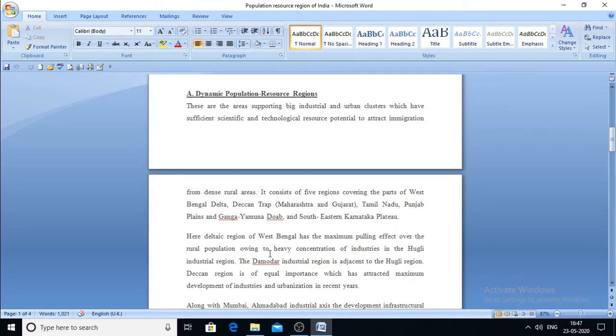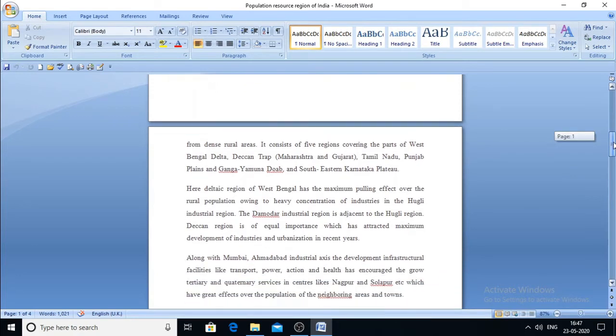Now for example, the Damodar industrial area, which is located close to the Hooghly region, is an industrialized and urbanized area. We know that in the Hooghly region, different kinds of import and export activities are carried on, and this is possible only because of the technological advancement that we have in this particular area.